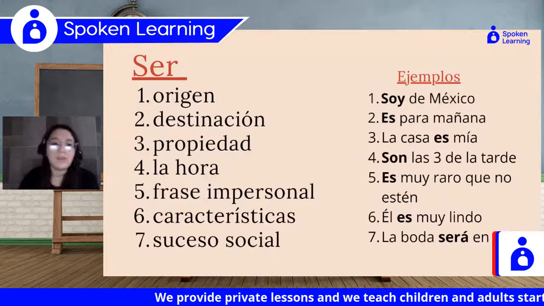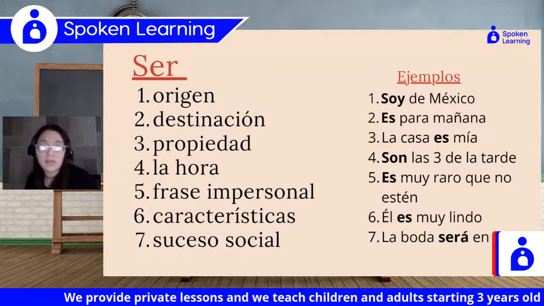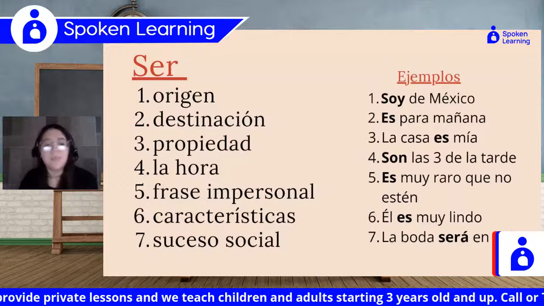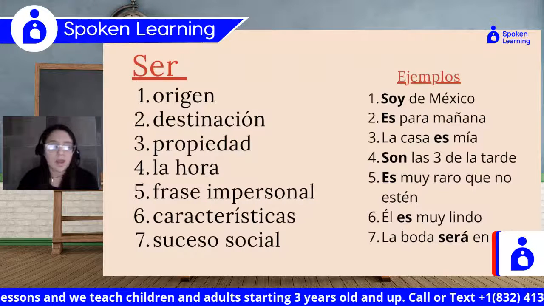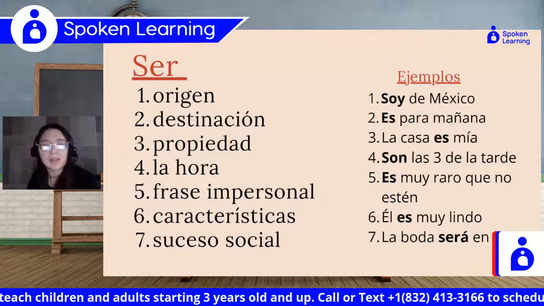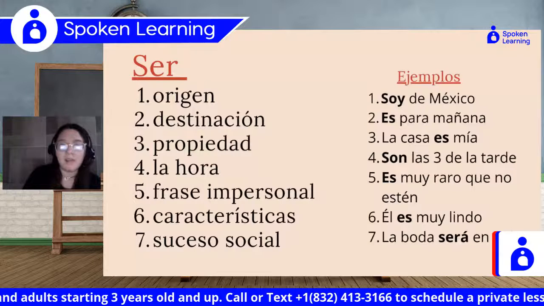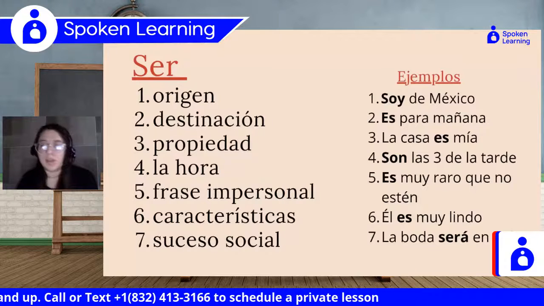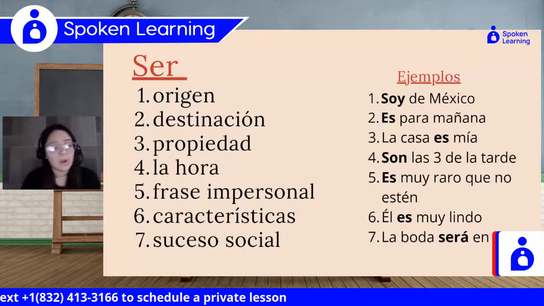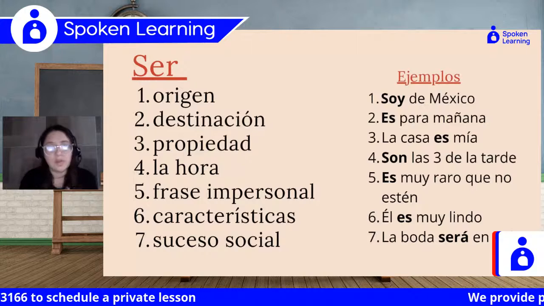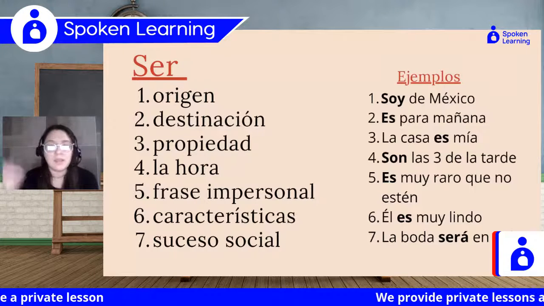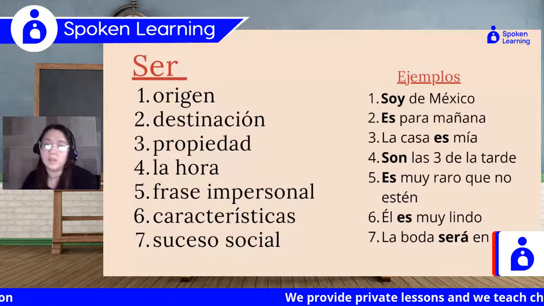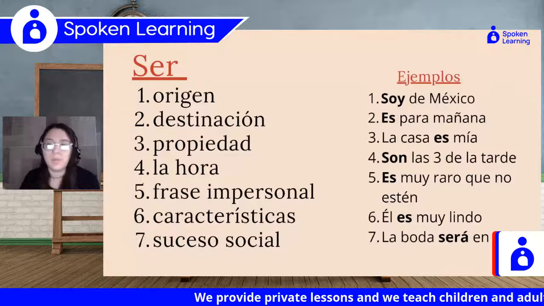Okay, so we use ser where we're trying to describe origen, destinación, propiedad, hora, alguna frase impersonal, características o suceso social. With origen, it's origin, okay? So it's just to explain where something is from, where something is going to, okay? That's for destination as well. So, the first one would be origen.